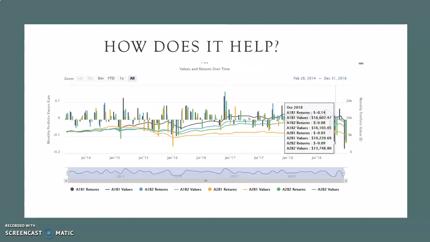So how do we do that? How does it help you? Let's say you invest some money in stocks, and after your investment period was over, you got the returns. This is the kind of output that we get in the backtester. You can see there's a timestamp, and this shows how the market moved throughout that period, and towards the end what the final result was. This is the beauty of this tool: it allows you to see over a period of time how your investment strategy would have performed had you implemented it in the past.